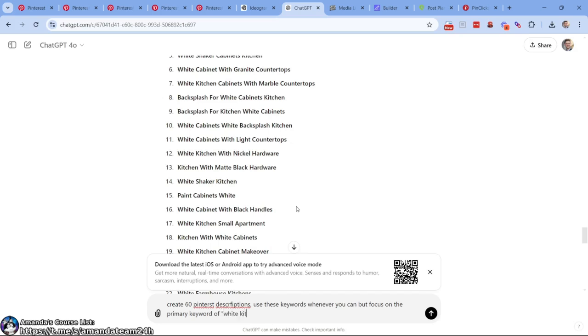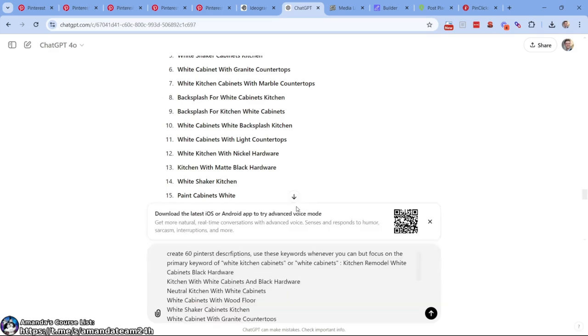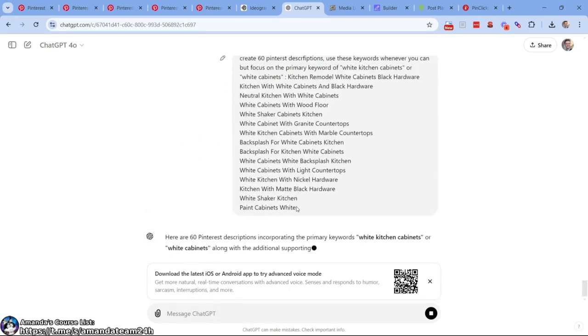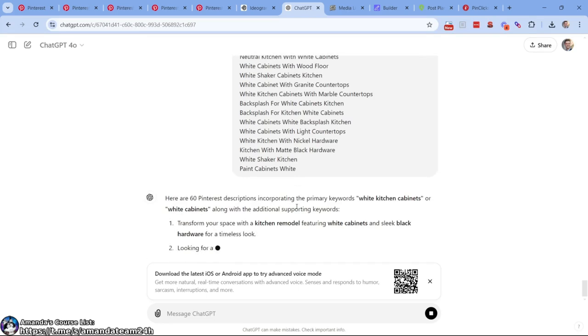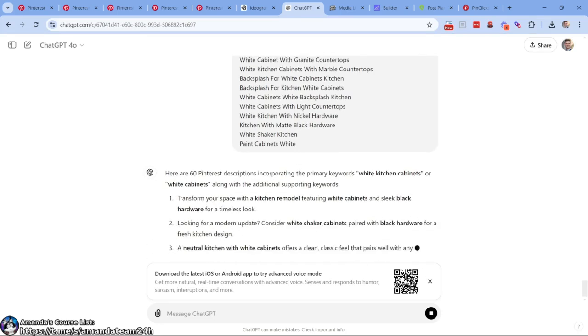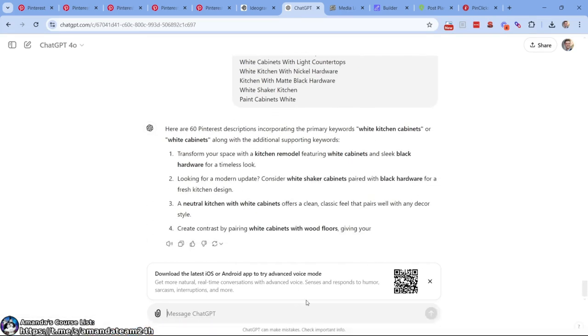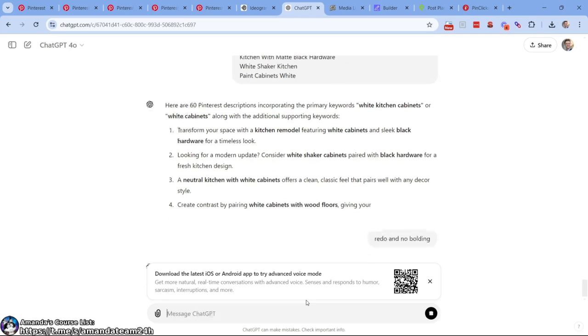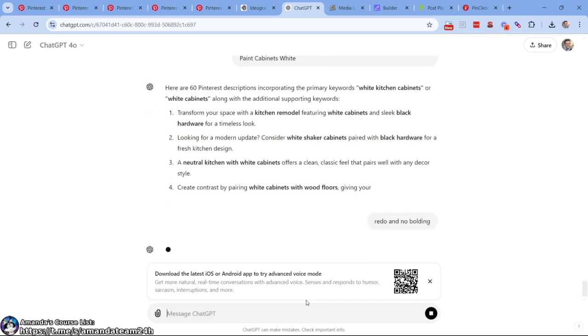White kitchen cabinets or white cabinets. All right, just like that. So we took the top ones that it ranked, right? And whenever you see ChatGPT going and bolding things, you just say redo and no bolding. All right, we don't want it to bold.